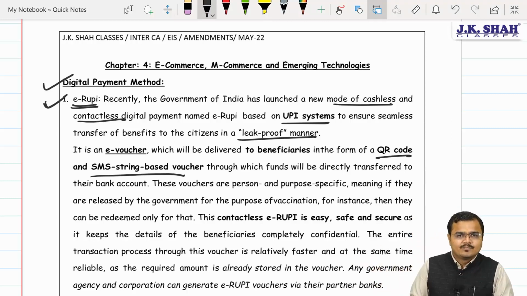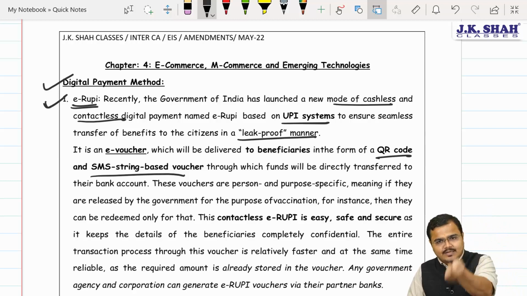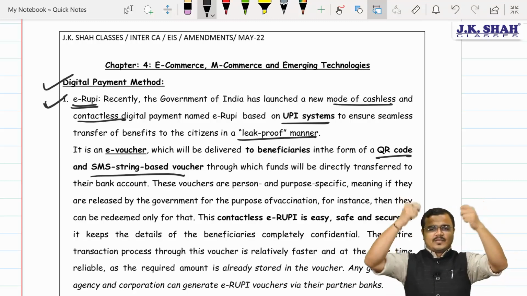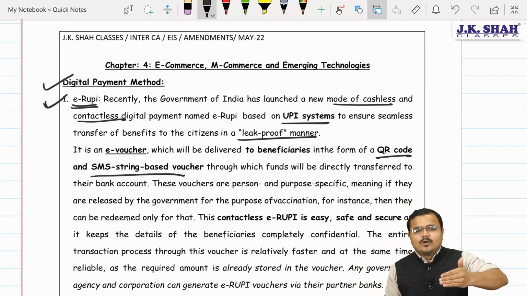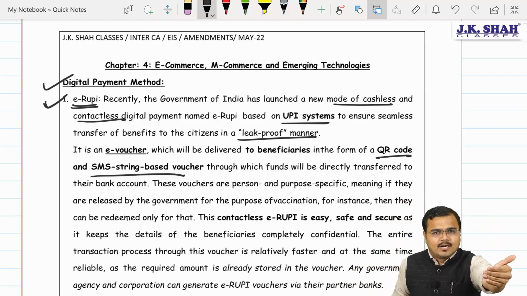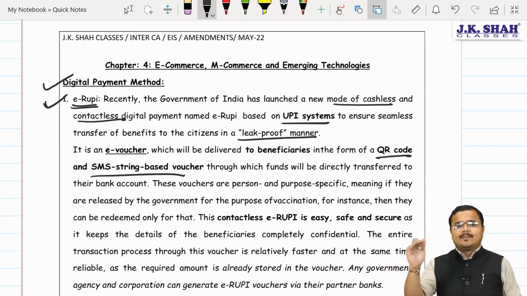They are supposed to take this voucher directly to the school and ask them to scan it, or if there is an SMS string, the school is required to enter the number, and the funds from the government will be transferred directly to that school. There is no need to move the payment via middle third parties. Understood? Yes, sir. Directly payments will be done.